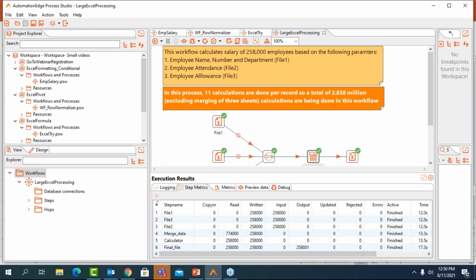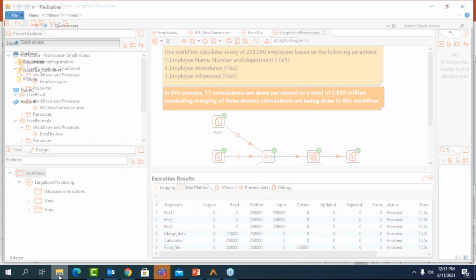So the execution is completed for 258,000 records. The time required to be exact was just 17.3 seconds. Even if you do it manually with an Excel export, it will still require you a minimum of 1 hour. But with automation, you can complete it in just 17.3 seconds.